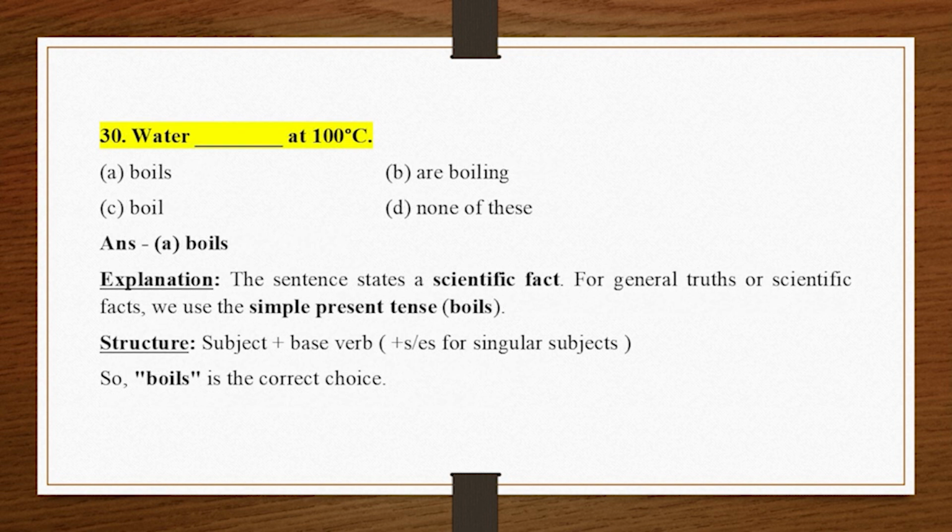30. Water _ at 100 degrees Celsius. A. Boils. B. Are boiling. C. Boil. D. None of these. Answer A. Boils. Explanation. The sentence states a scientific fact.